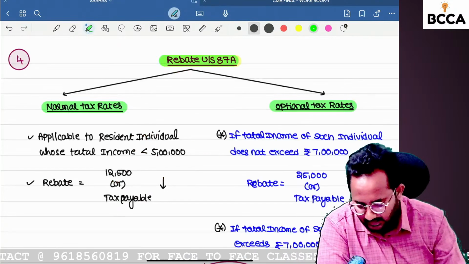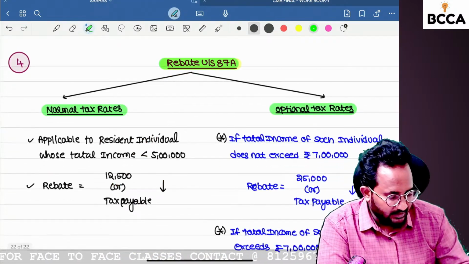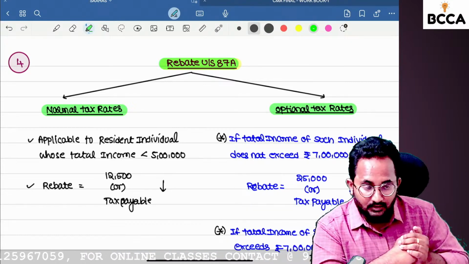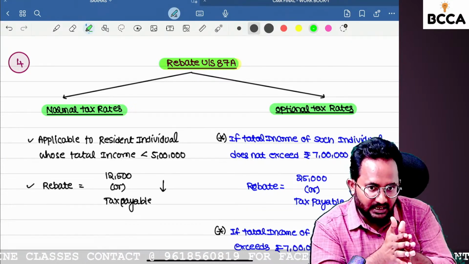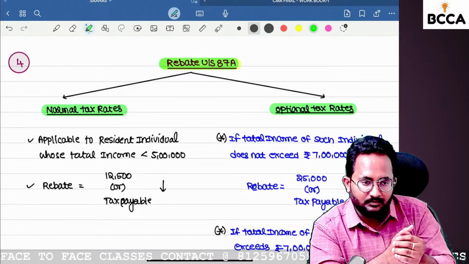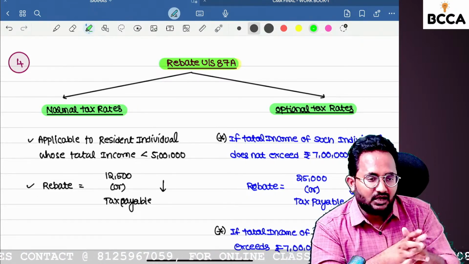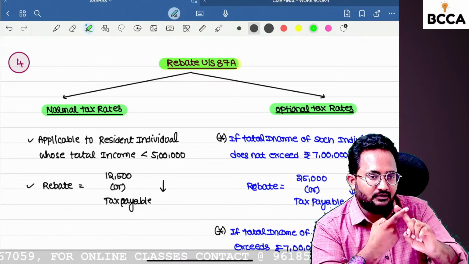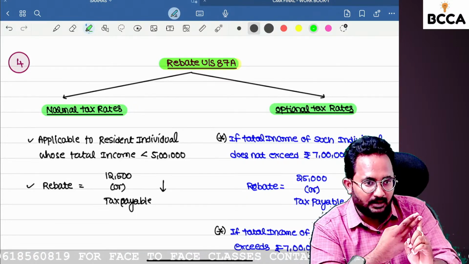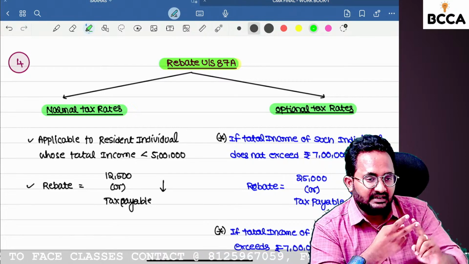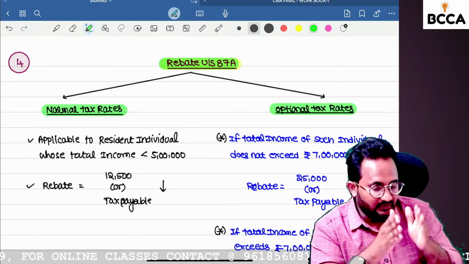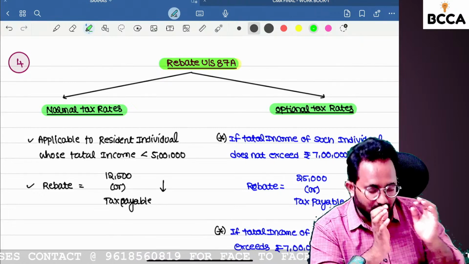Yes, please repeat the rebate concept for me. Yes, the rebate concept is definitely important for this item. If you are following the normal tax rate, a resident individual whose total income does not exceed 5 lakh can get the rebate. What is the amount of the rebate? 12,500 or tax payable, whichever is lower.